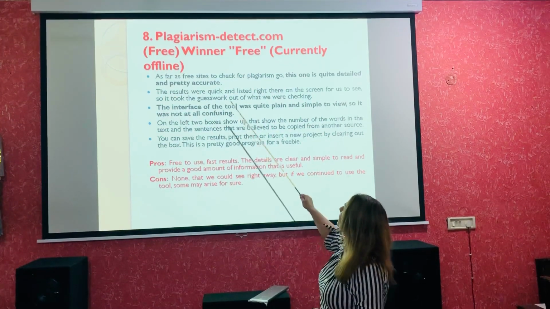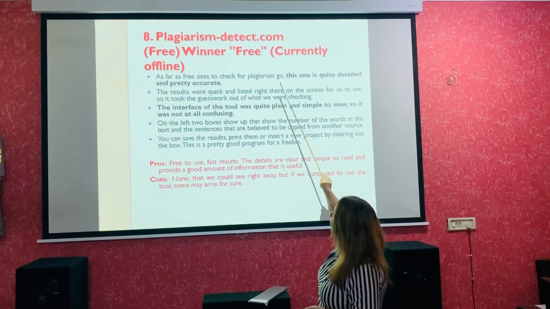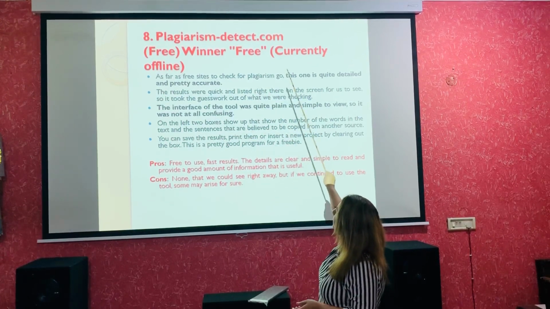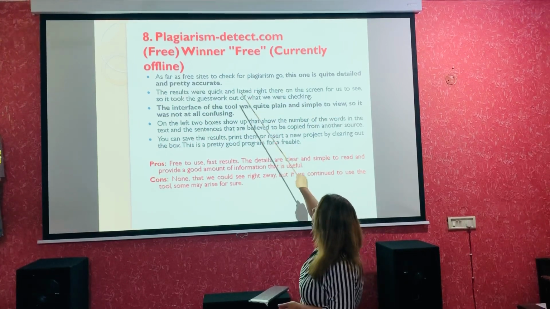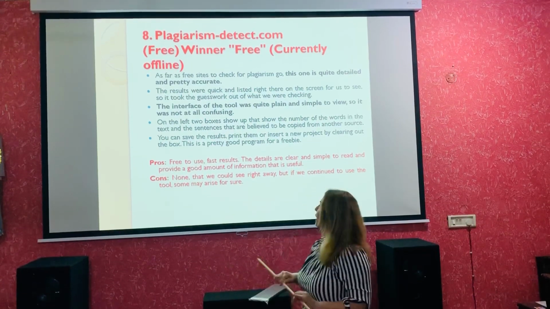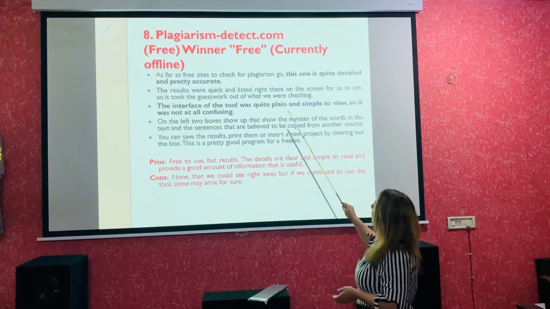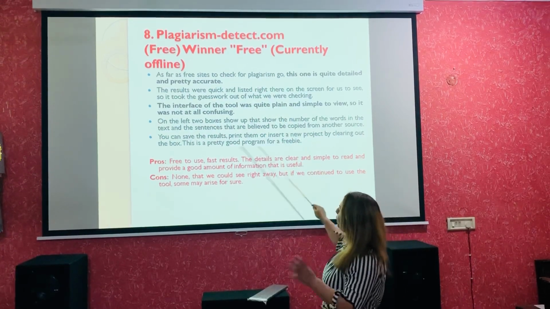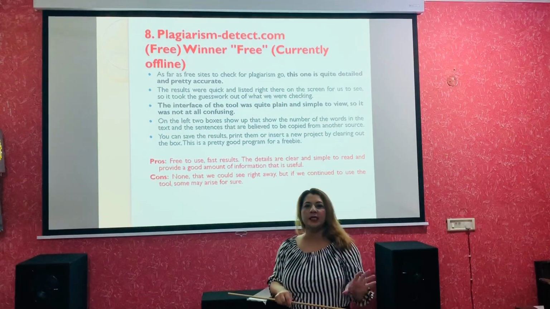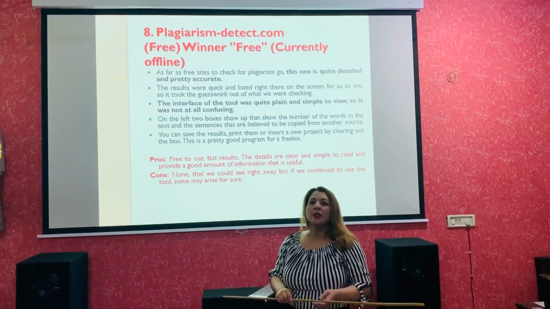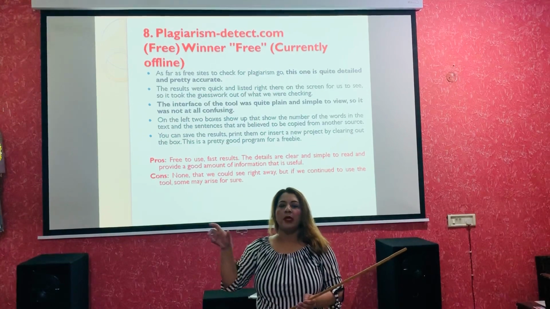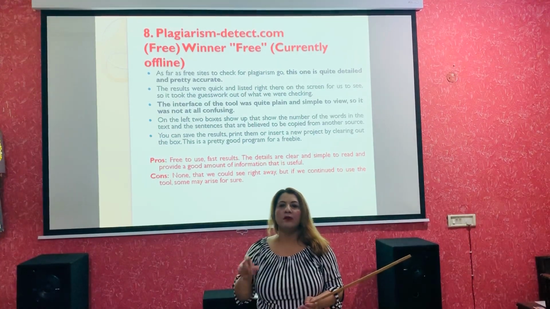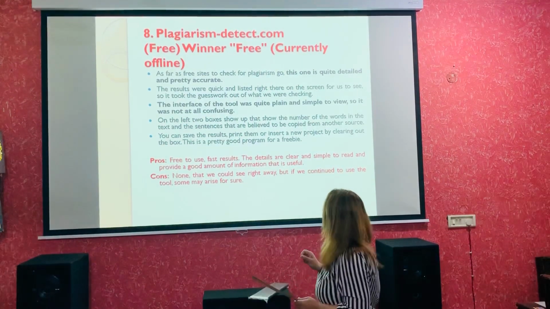Next one is plagiarismdetect.com. This is free, and the results, as I mentioned over here, this is also a winner in accuracy. It is quite plain and simple to use. It's not confusing, the interface is very clear, so you can run it very easily. Again, you just copy and paste into the URL, and within a fraction of a second you will see the results.